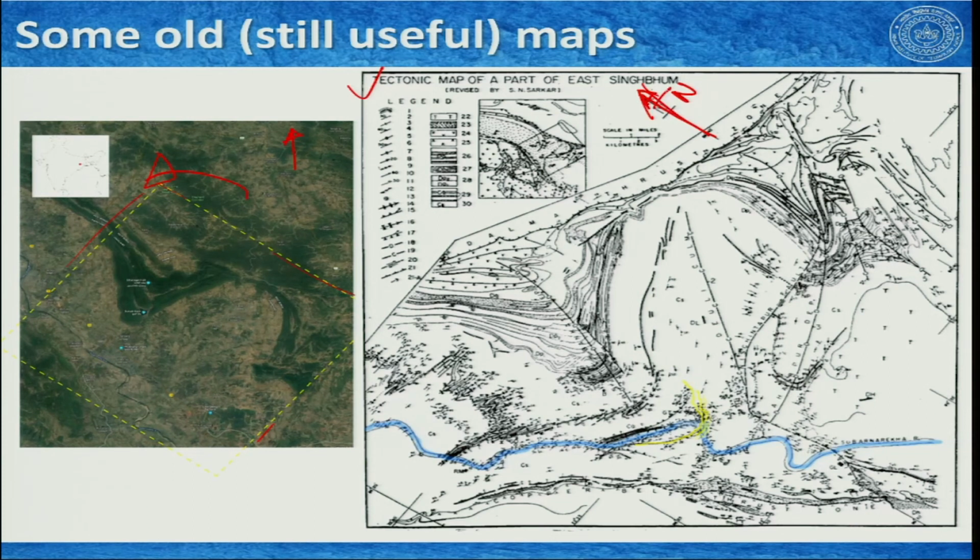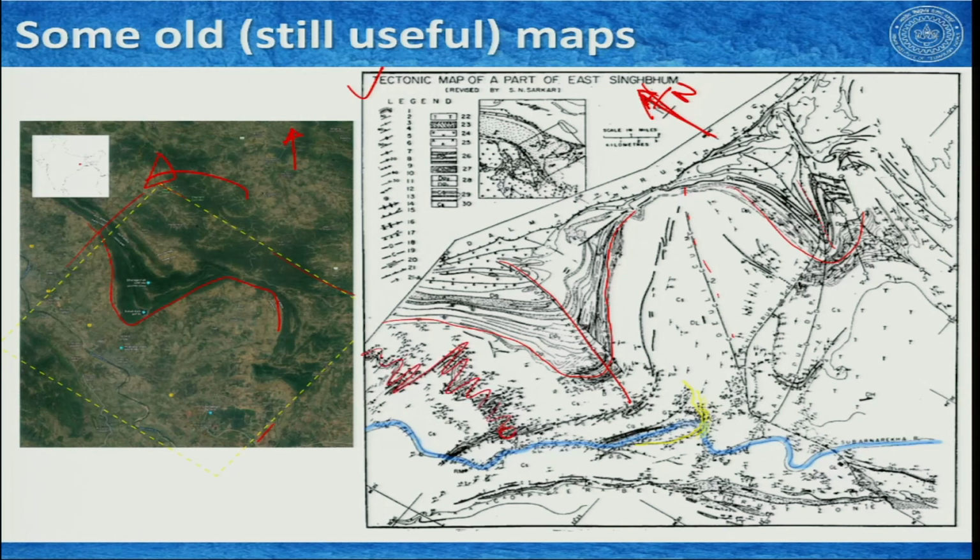What we see here, this Dalma volcanics, is actually a folded structure. This is a synform, and here is another synform, and we have one antiform running through this. This is river Subarnarekha, I painted it to give you an idea. And what is important here is that we see some quartzite bands. These are quartzite layers, and you can see that they are going here like this.